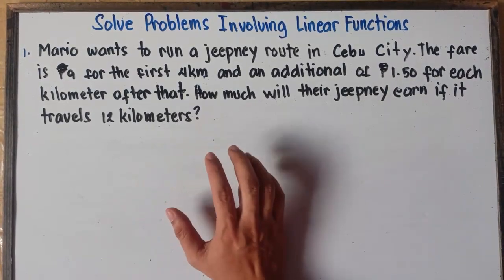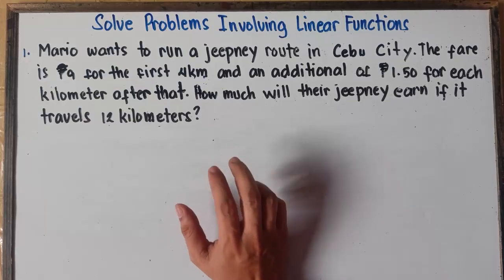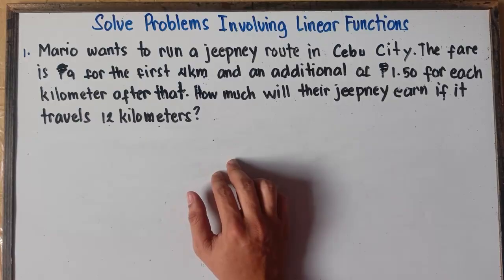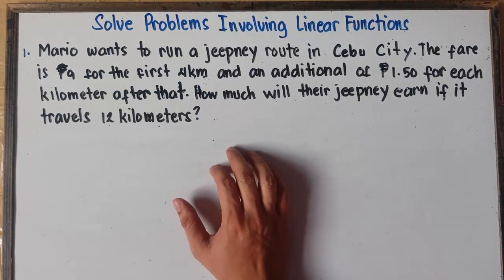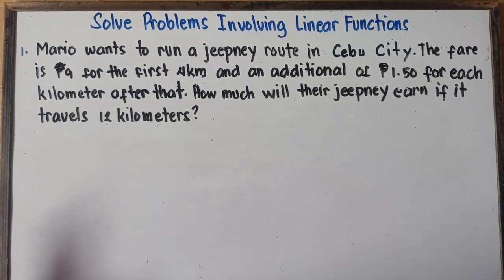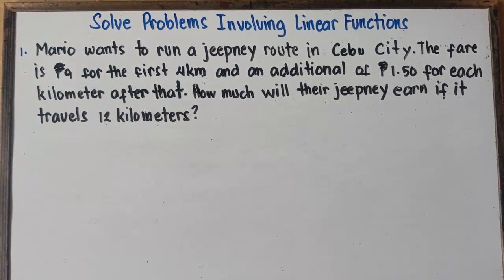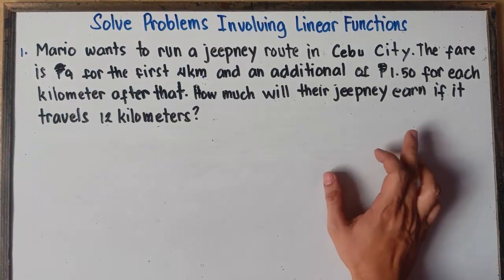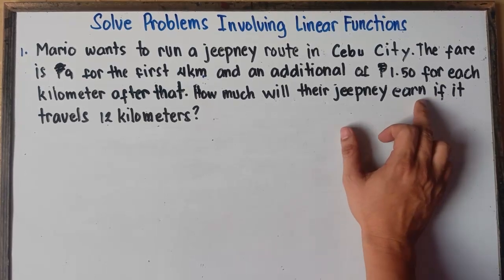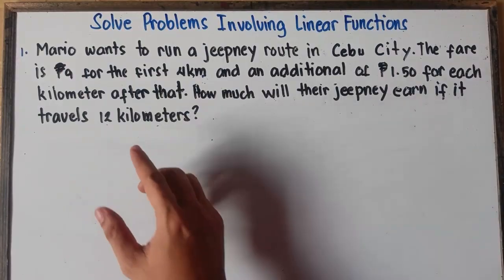Once again, class, if you're dealing with problem solving, the first thing that you need to do is to understand the problem. Once you understand the problem, you can write down the given to be guided. In this example number 1, we can actually do mental math, because the second statement says the fare is 9 pesos for the first 4 kilometers. Therefore, this will be our starting fare.